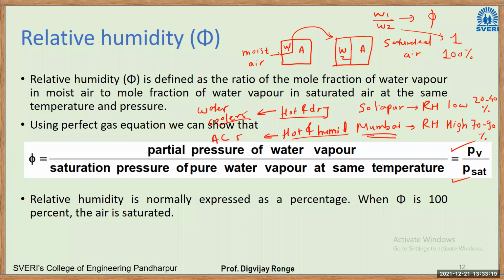So write it down actually, because we are going to study how to draw the psychrometric chart. In that case, I will be referring to these formulas, right? So if you have written already, then only you can understand, right? The psychrometric chart is again a very big thing. One whole lecture will be required to explain the psychrometric chart, right? So these are very basic, the foundations for the air conditioning domain.